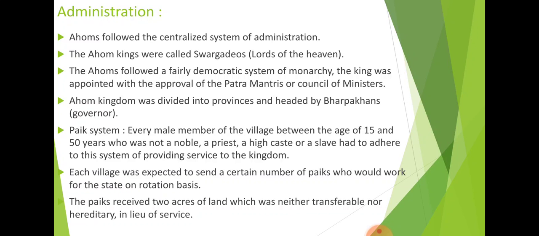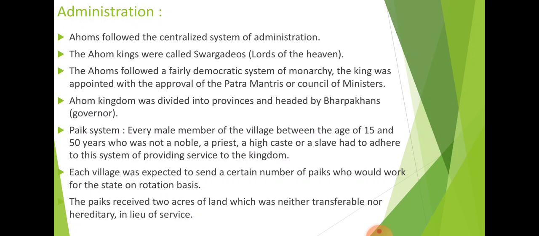Now you also have to understand one of the important systems followed by the Ahom rulers, the pack system. What is the pack system basically? It was a system where every male member of a village between the ages of 15 and 50 was asked to serve the king.